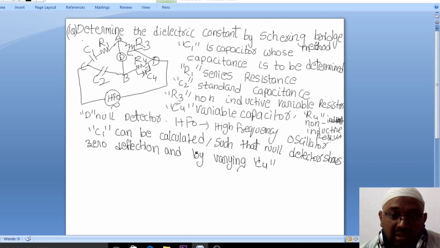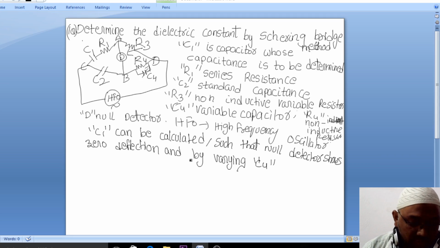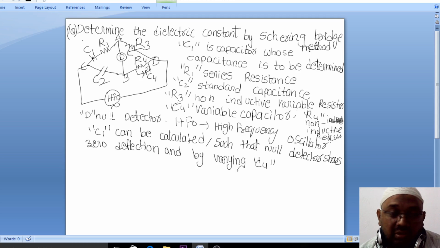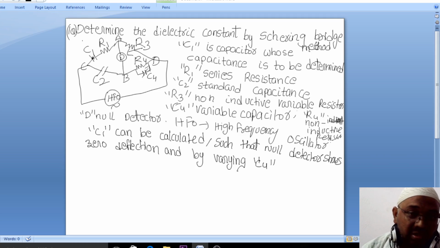C1 can be calculated such that the null detector shows zero deflection by varying C4, and also by varying C4 and R3 and inserting the dielectric inside C1. So we insert a dielectric at C1 and calculate all this. By using the principle of the Wheatstone bridge, your bridge will be balanced.